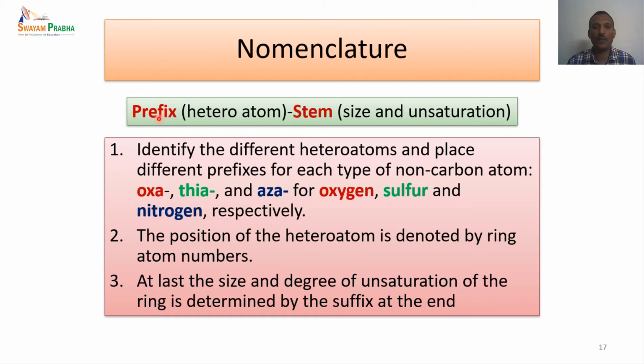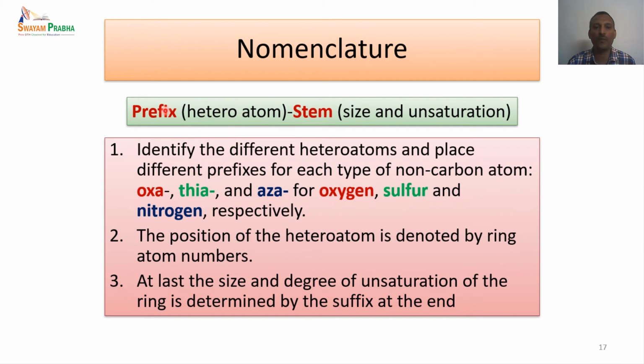As I mentioned, the prefix is always the heteroatom. So what is the prefix we generally give? We need to identify the heteroatom that is present in the system. If oxygen is present, it is oxa. If sulfur is present, it is thia. And if nitrogen is present, it is aza. These are the three prefixes included in the nomenclature.